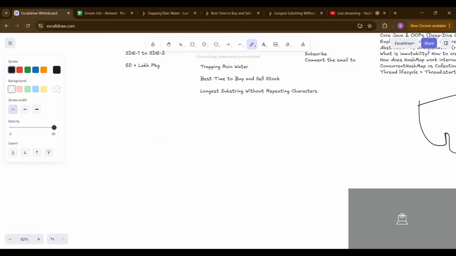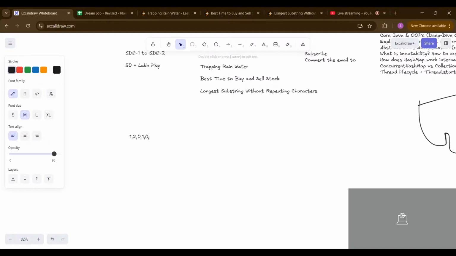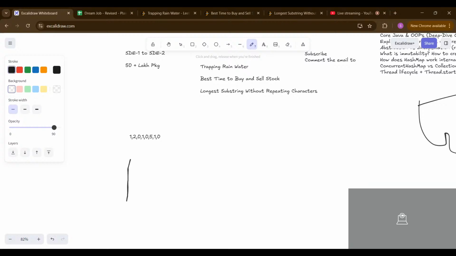Let's say we have the problem array like 1 2 0 1 1 0 and 5 and 1, and let's say 0. Okay, so we have the array something like that, and now we are going to draw my block diagram.